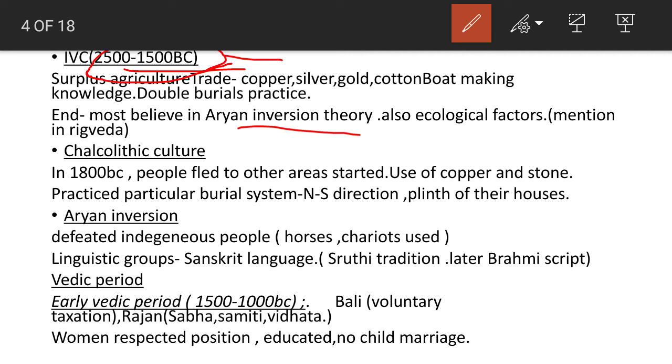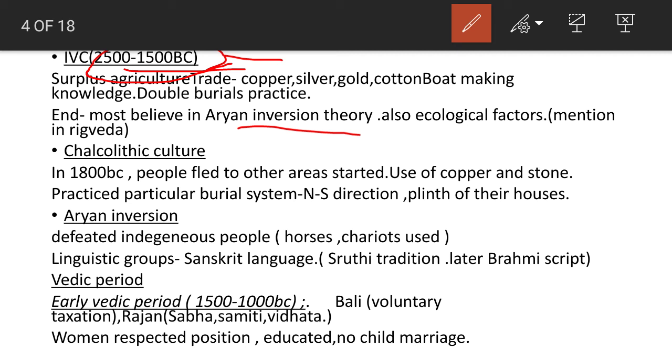But most of the historians believe it is due to the Aryan invasion theory, that the Aryans invaded India from Central Asia, defeated the indigenous people of the Indus Valley civilization, and this led to its decline in 1500 BC.